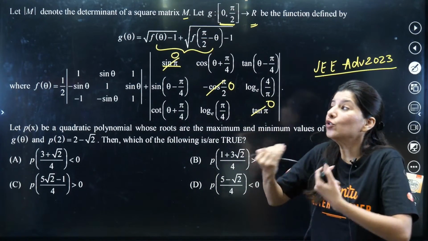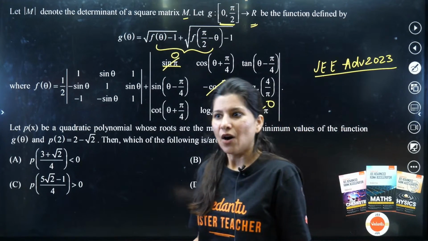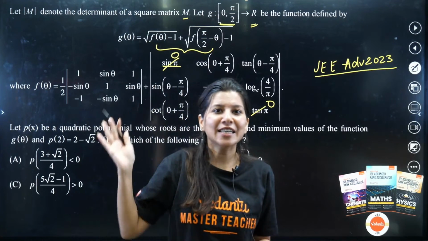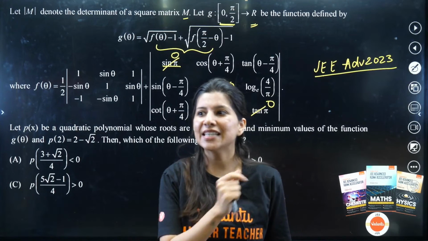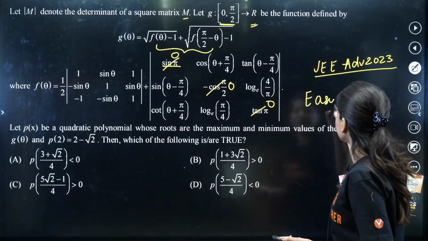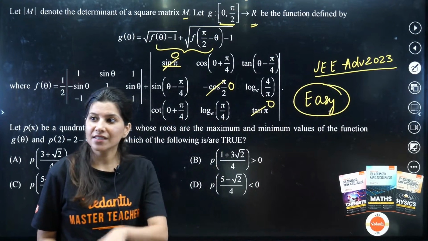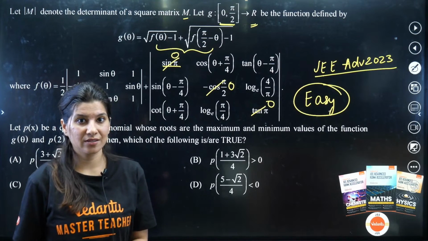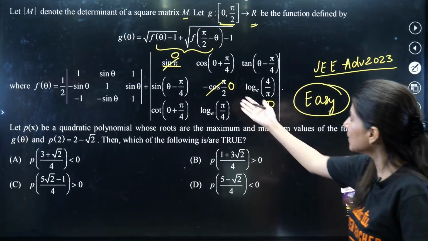Because they have to make this question tough. The question is actually not that tough. Obviously they have pressure because they can't keep every question tough. They will have to keep some easy questions as well. So this is what I would call an easy question. Matrices and determinants, I highly recommend. This is a scoring chapter in JEE Advanced. Okay, understood? All right. Now can you see this is 0?